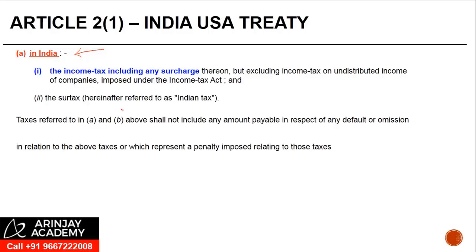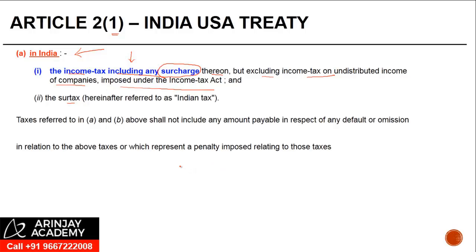Coming to India, the definition of tax covers the income tax including any surcharge thereon, but excluding income tax on undistributed income of companies imposed under the Income Tax Act and the surtax. Let us spend a minute to understand the implication of this.